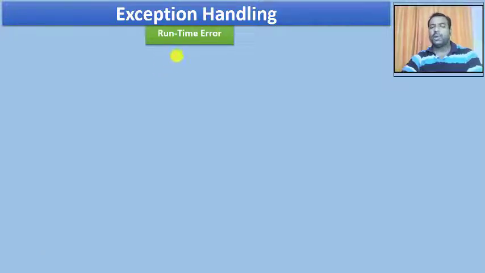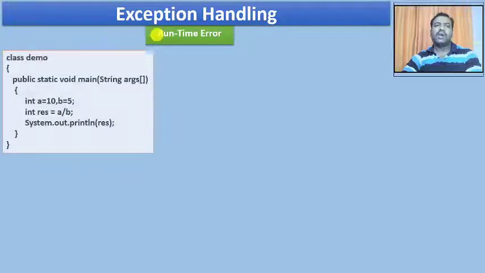Now when I talk about runtime errors, just to give some examples, I will give you two standard examples which you might have encountered while performing any C program execution or any C++ execution. Just look at this runtime error. For example, I have a demo program here: int a equals 10 and b equals 5, and result equals a divided by b, and I'm going to print the result.